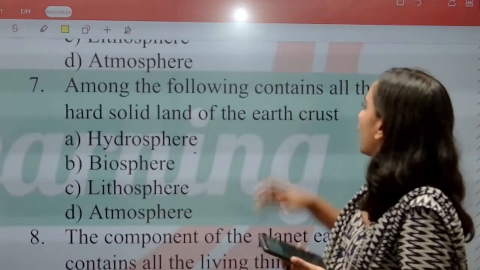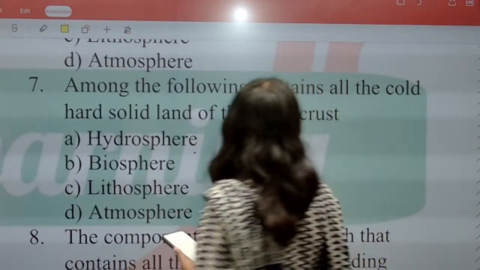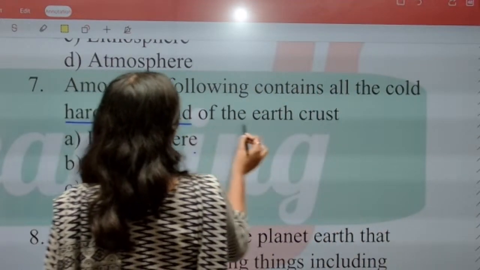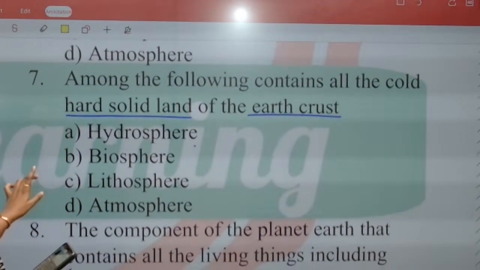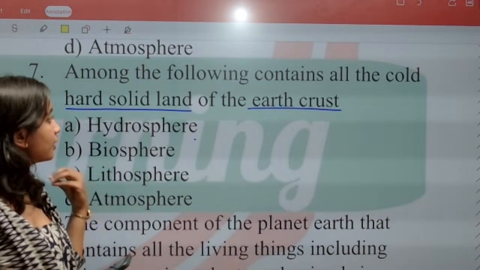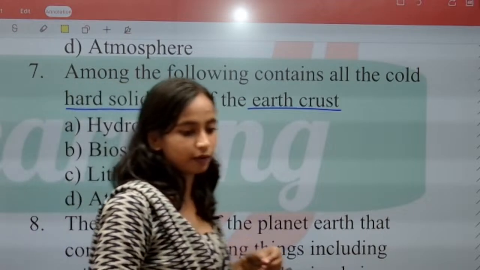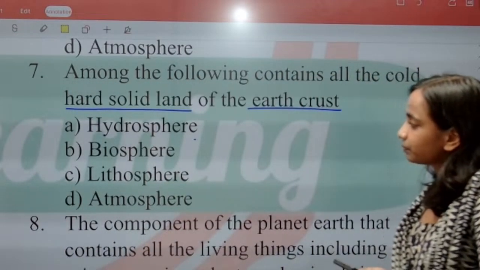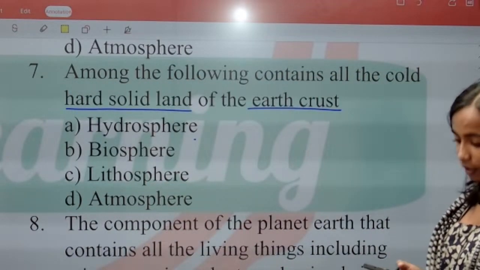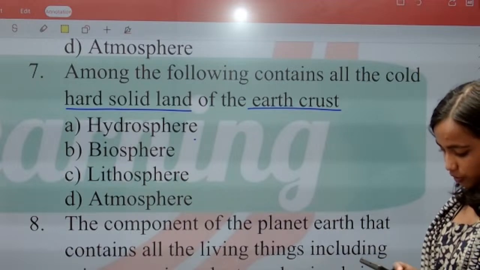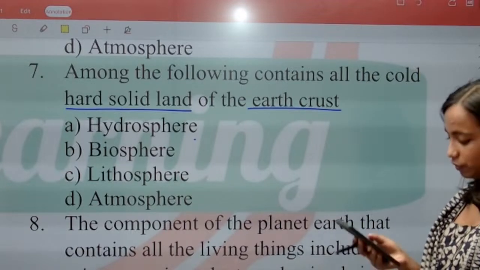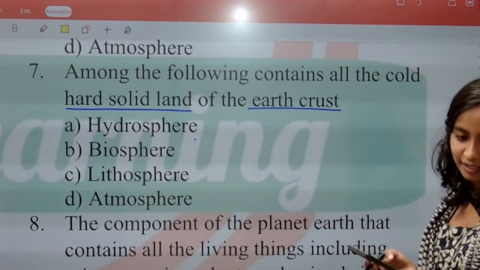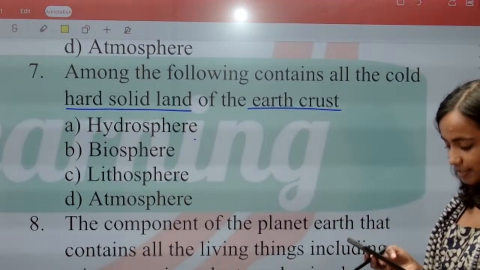Question number 7. Which one among the following contains all the cold, hard, solid land of the Earth crust? What will be the correct answer? Hydrosphere, biosphere, lithosphere or atmosphere? C. Very good, Viral. Correctly answered. Your answer is correct, Harshita. C is the right answer.